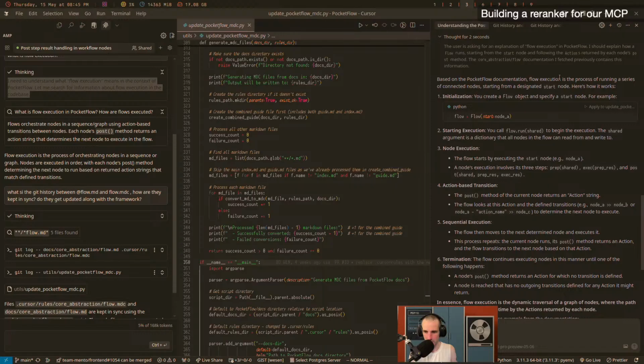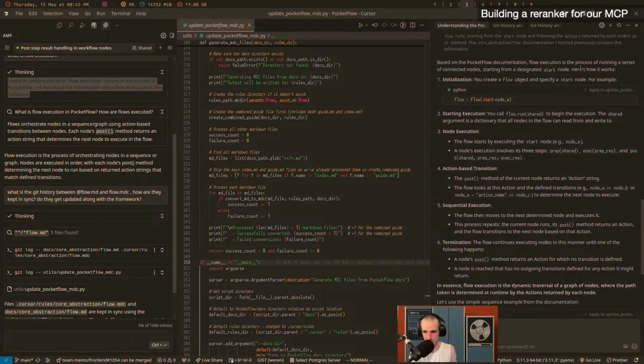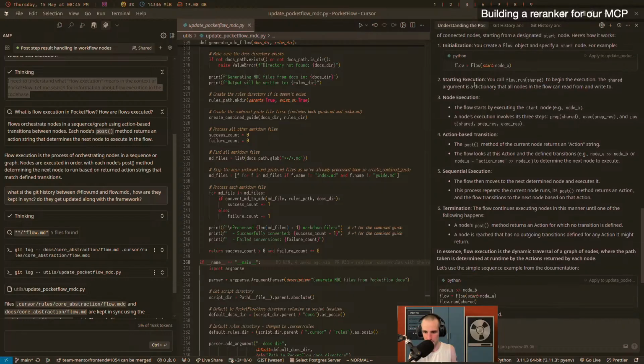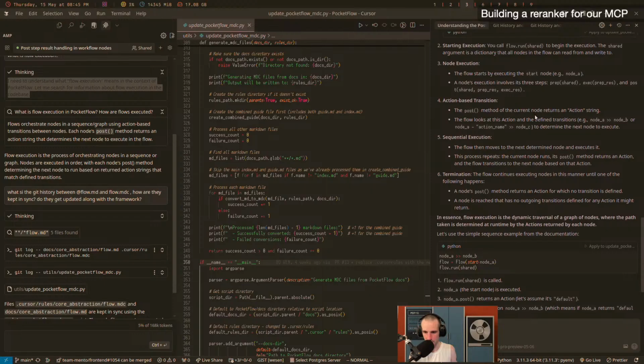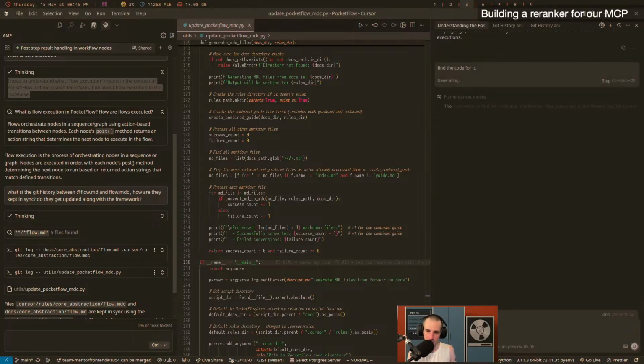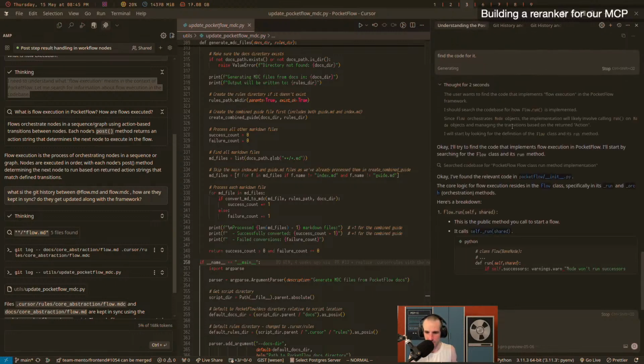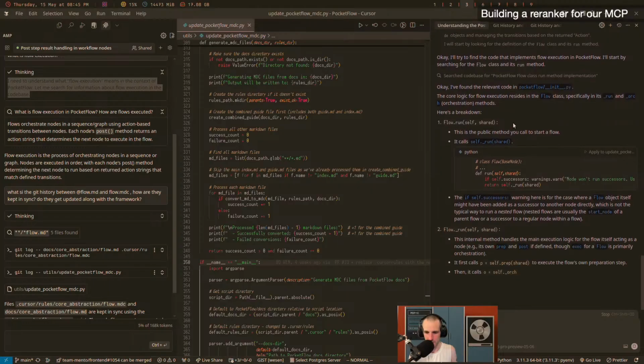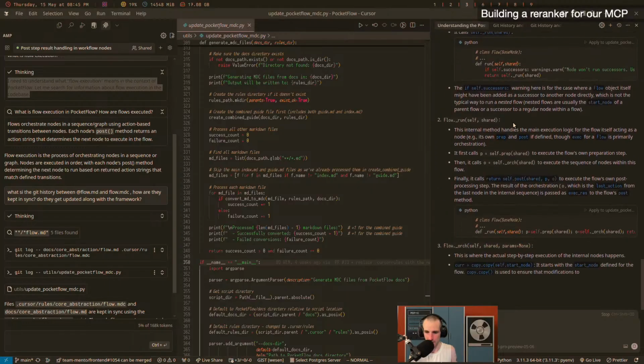Based on the Pocketflow documentation, flow execution is a process of running a series of connected nodes starting from a designated start node. Here's how it works. The flow starts, then it does the three steps, then the post method returns an action string. The flow looks at this, and I'm going to ask it to find the code for it. So here the thinking is actually not that interesting. I'm going to ask something where it will think pretty hard, which is going to be interesting, I think.